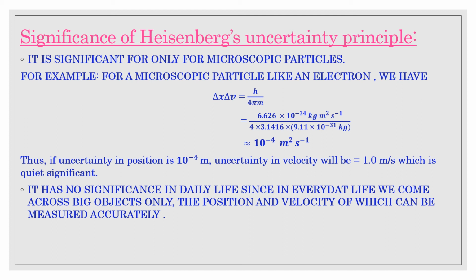Now suppose we are considering a microscopic particle, an electron. We use the same formula, del x into del v is h upon 4 pi m, substituting the values of h, pi, and m, where m is the mass of the electron, 9.1 into 10 to the power minus 31 kg. After calculating, we get 10 to the power minus 4 meter square per second. So if the uncertainty in position is 10 to the power minus 4 meter, the uncertainty in velocity will be 1 meter per second, which is quite significant.